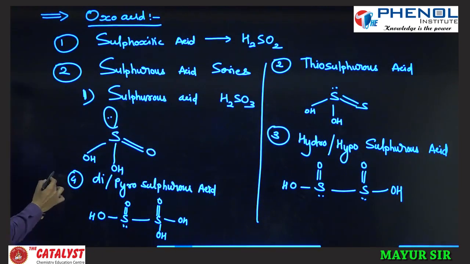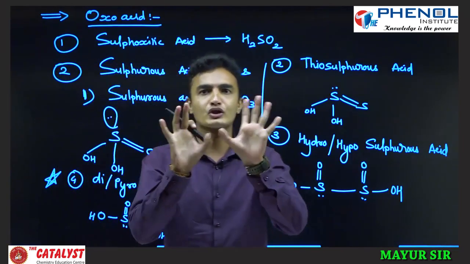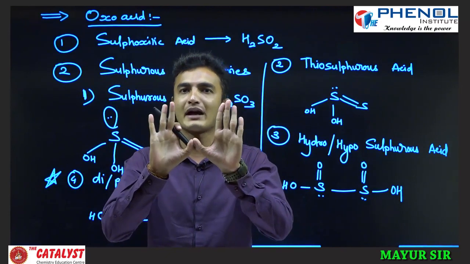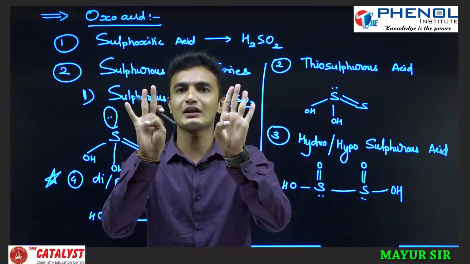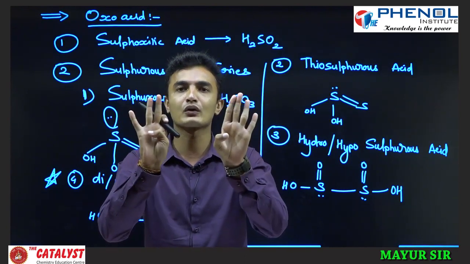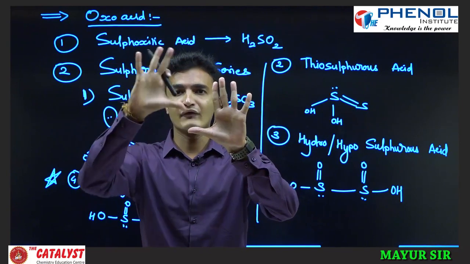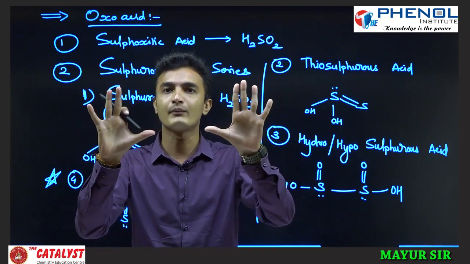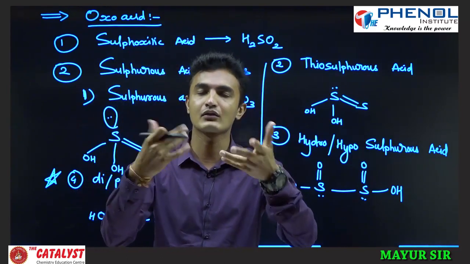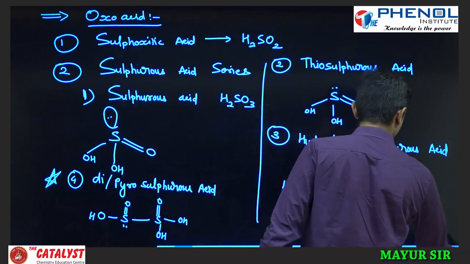There is only one exceptional structure. Otherwise, pyro means you take two acids and remove H2O from between, that is what is called pyro. And if you remove oxygen and join the two central atoms, that is what is called hypo. Fine. If you have pyro and you put one more oxygen atom, there will be a peroxy linkage, and what is that called? Pyro disulfurous acid or sulfuric acid. Okay. Fine. Next we will see